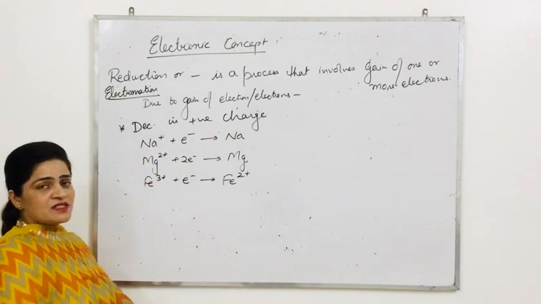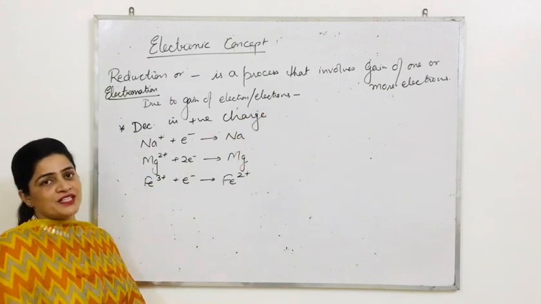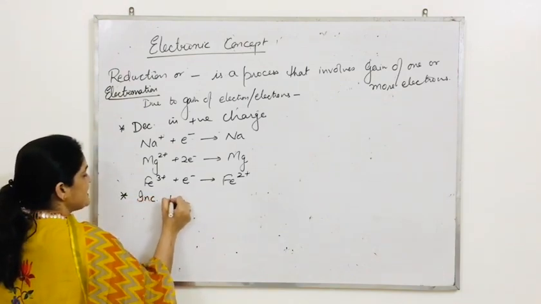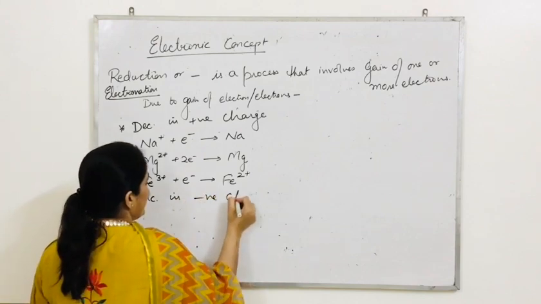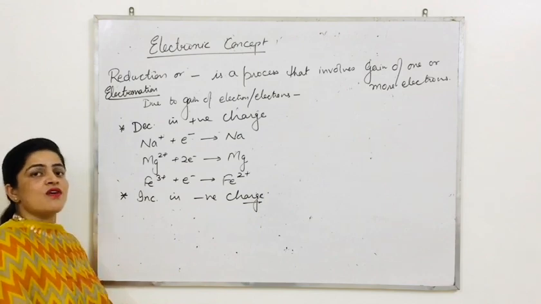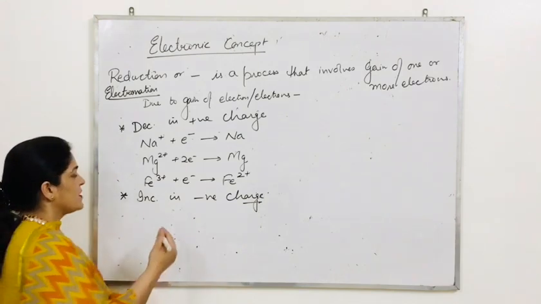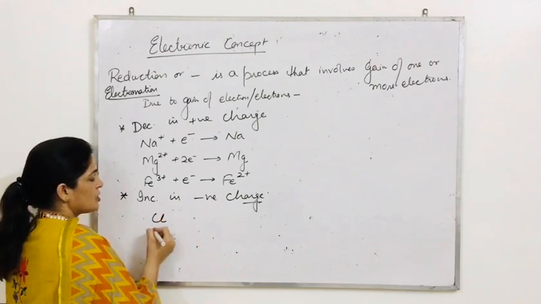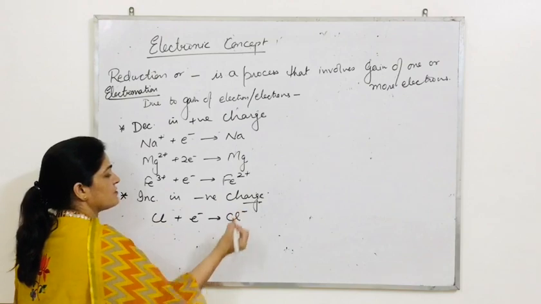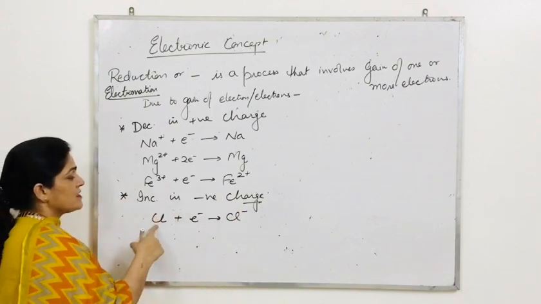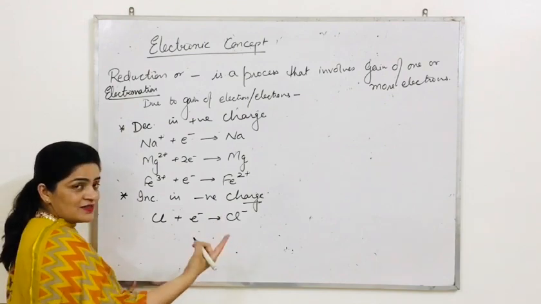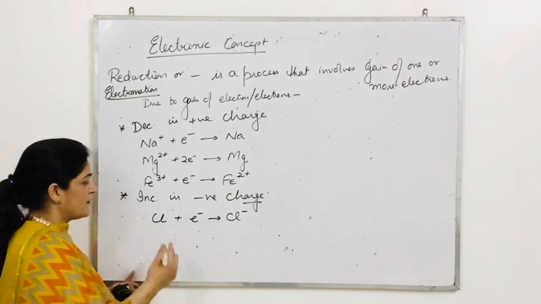There is a decrease in positive charge always due to the addition of electron. And students, similarly, there is an increase in negative charge whenever electron or electrons are added. For example, chlorine is neutral. If it gains one electron, it will become chloride. This chlorine atom doesn't have any charge. Now its charge is increasing, and it is negative charge.